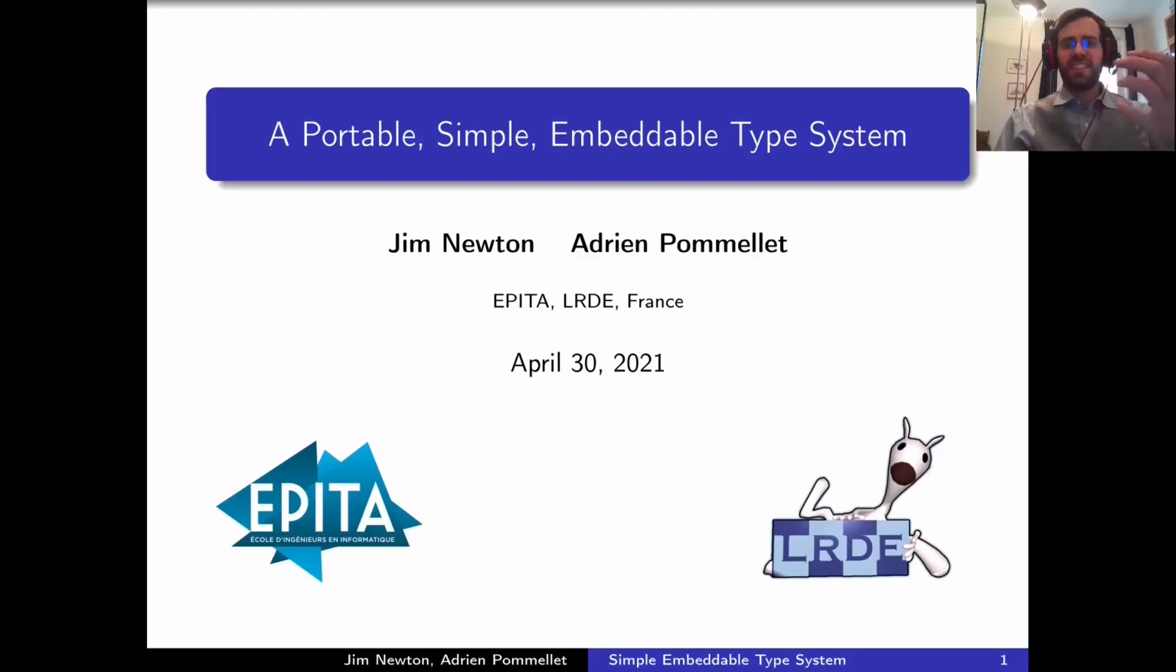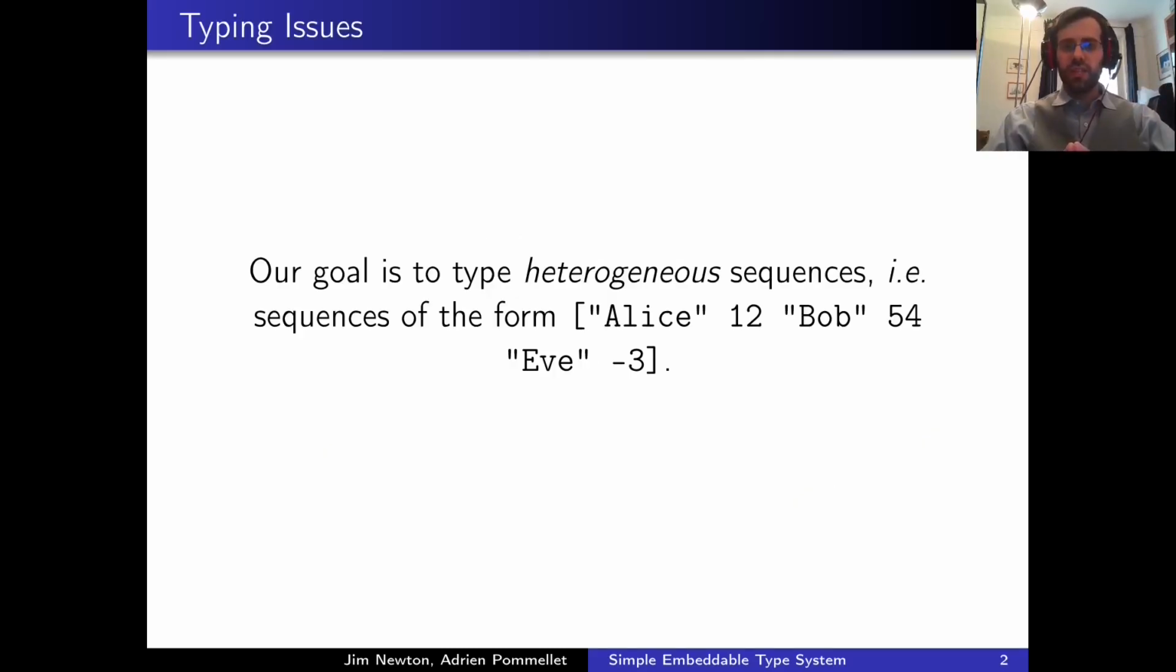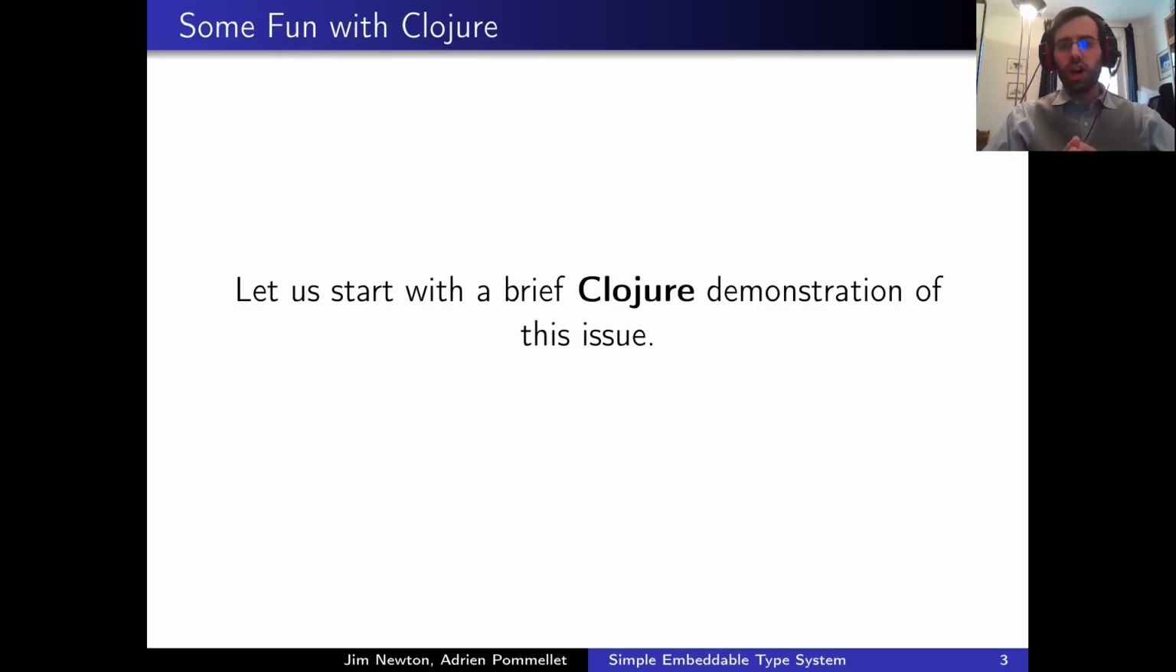Jim Newton and myself will present you today our portable, simple, embeddable type system inspired by Common Lisp. Very briefly, our goal is to be able to type heterogeneous sequences such as lists of arguments of various types. Here it could be integers or strings. In order to explain why this issue is relevant, I will now let Jim perform a brief Clojure demonstration.